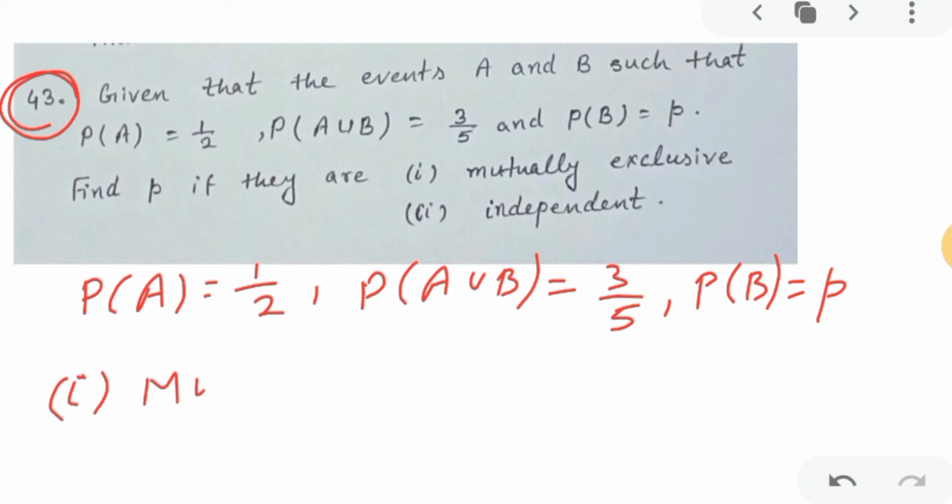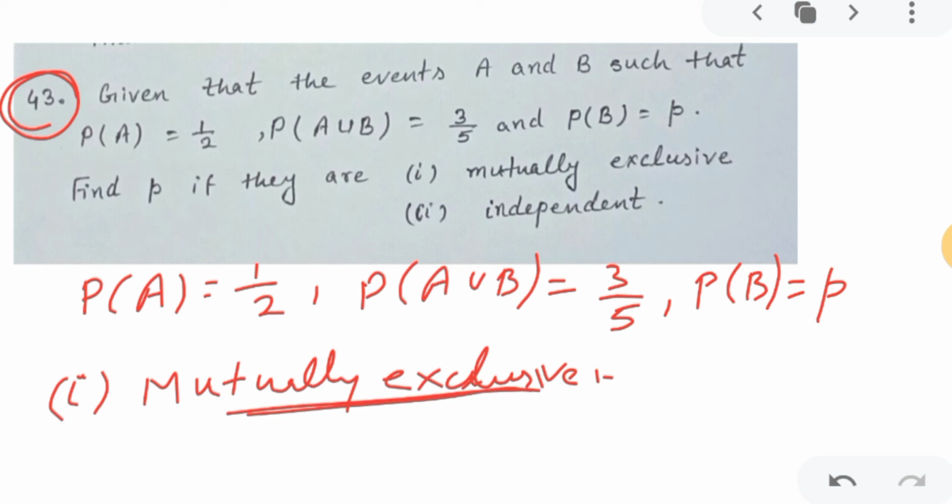So when events are mutually exclusive, what is the condition for that? I hope you studied, correct? Mutually exclusive means when two events are called mutually exclusive. So if two events are mutually exclusive, then P of A intersection B will be 0.